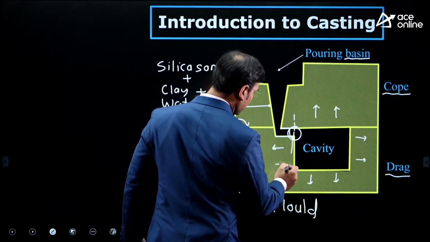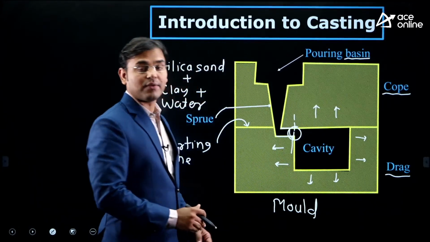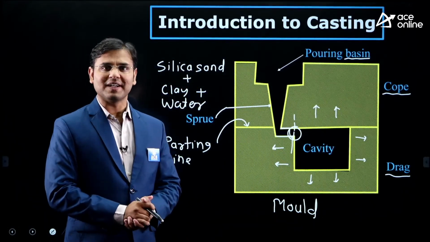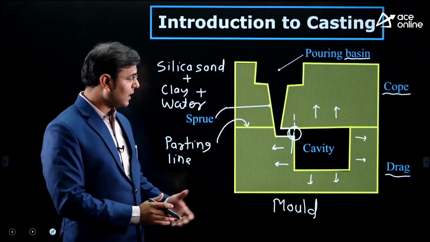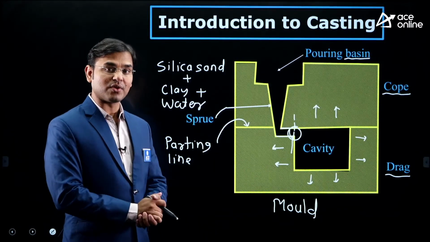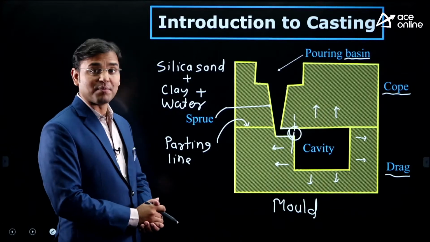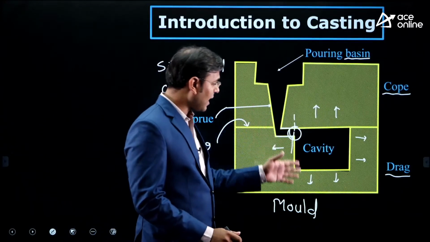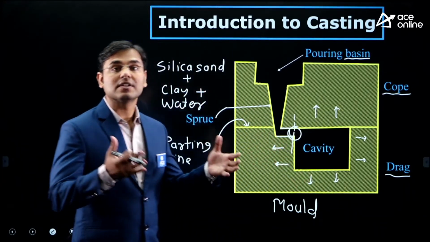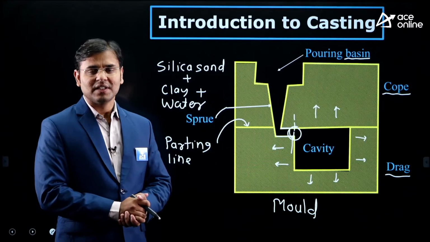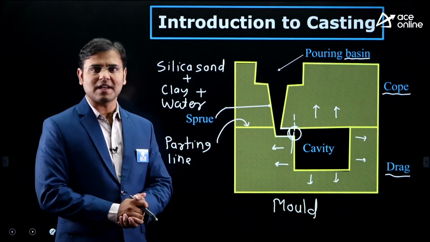Continuously the heat transfer will go on and that liquid will convert into solid. And when that liquid metal is converted into solid metal, then we can break that cope and drag and we can take that casted component. Just see, the efforts are required.